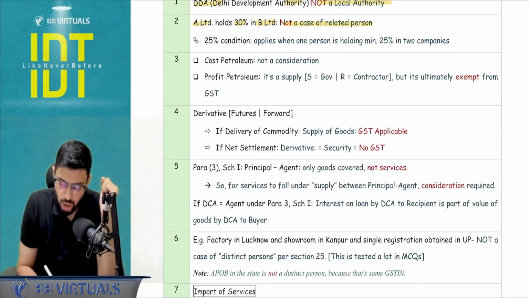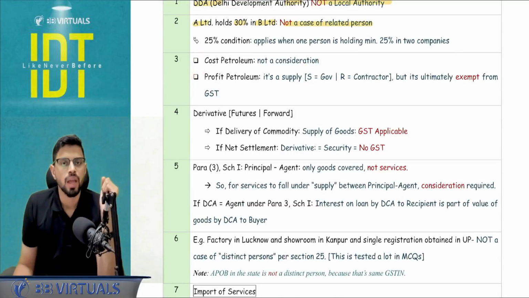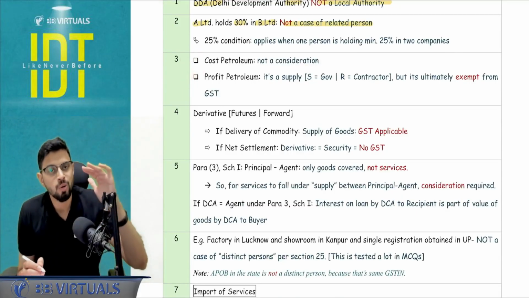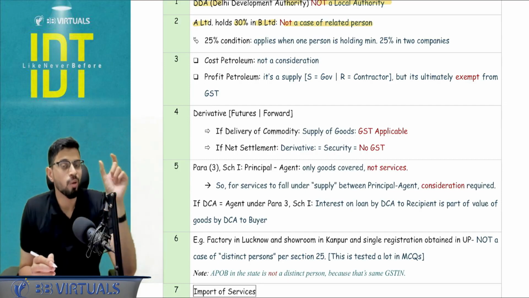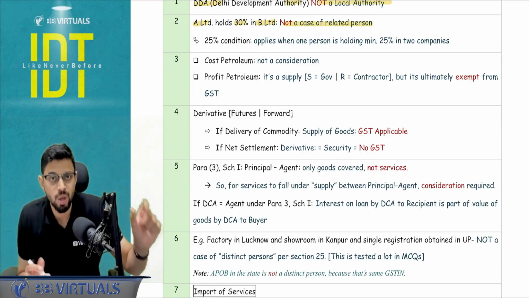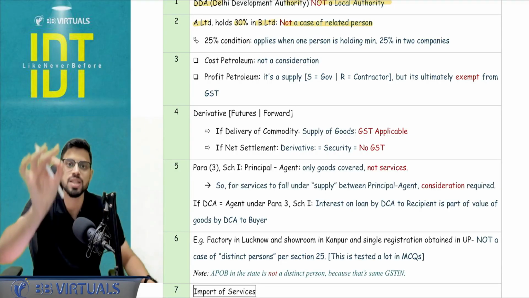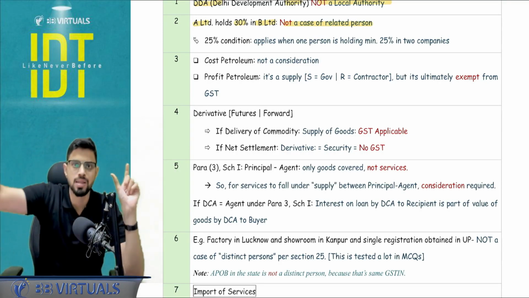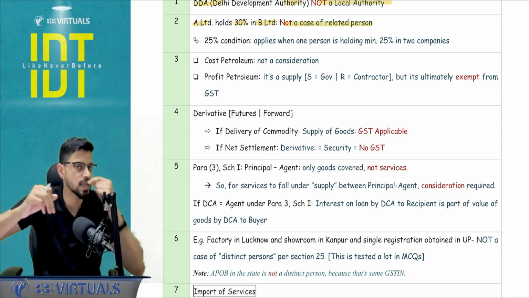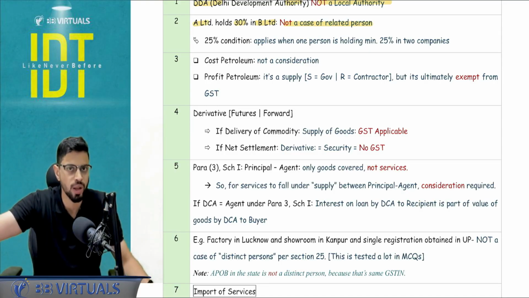Yes, next, cost petroleum and profit petroleum. Now first of all, I'm not talking about the sale of petroleum. I'm talking about the profit share and the recovery of cost with respect to the contract which is entered into with the government. An oil exploration petroleum contractor is there, and the government is giving a license to go and explore the petrol and oil reserves.